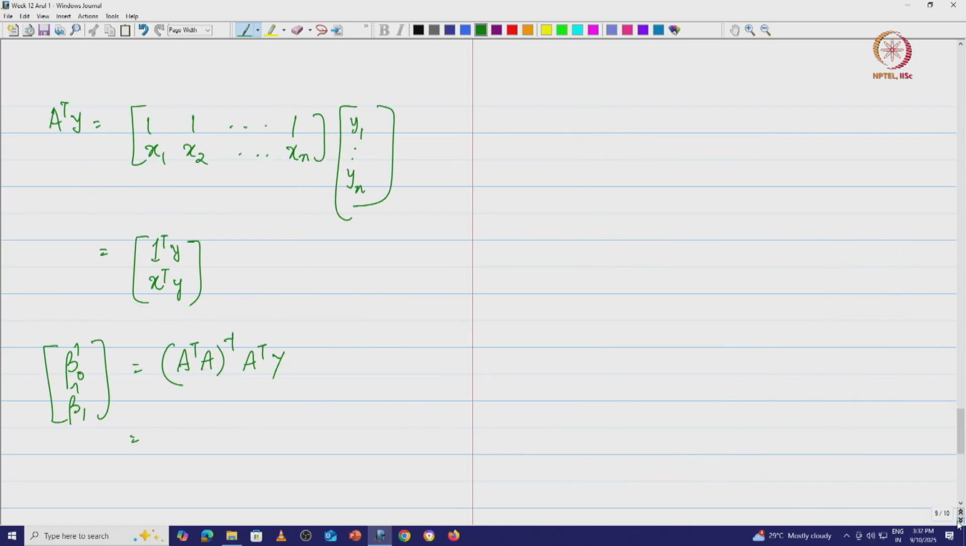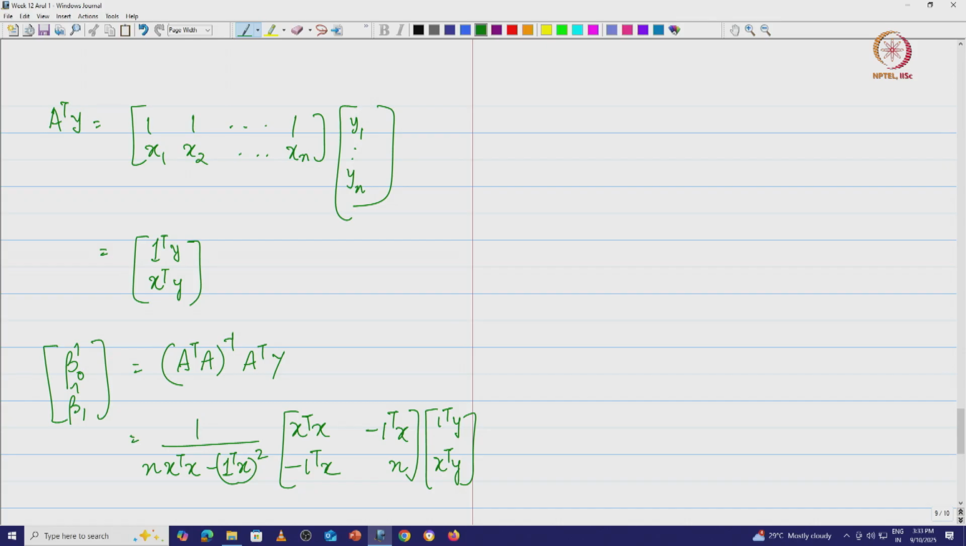So now what I do is I substitute all these things here. I am going to get 1 by n times x transpose x minus (1 transpose x) the whole square, into the matrix [x transpose x, minus 1 transpose x; minus 1 transpose x, n], into A transpose y, which is 1 transpose y and x transpose y. This is what we have, right.